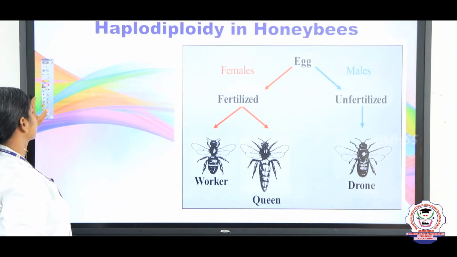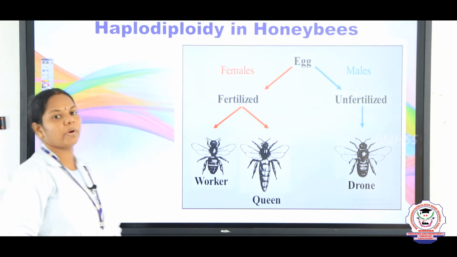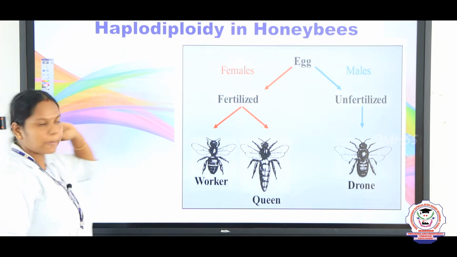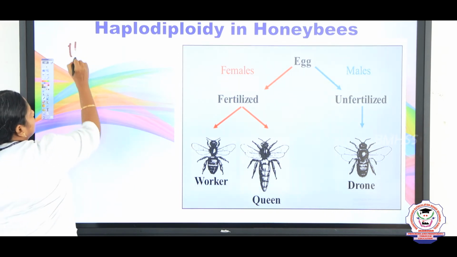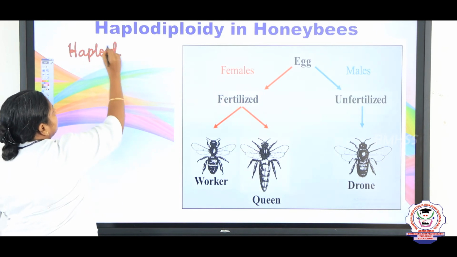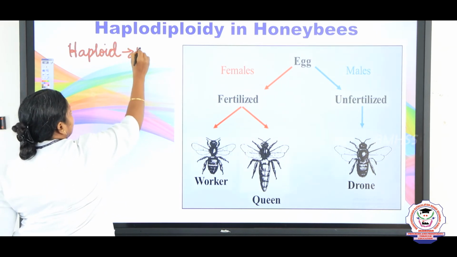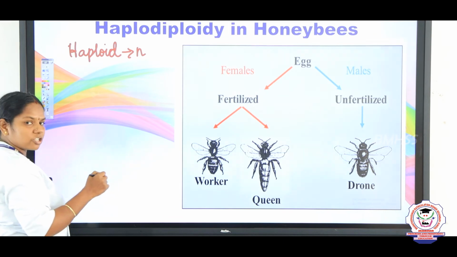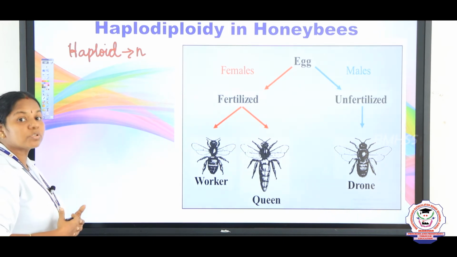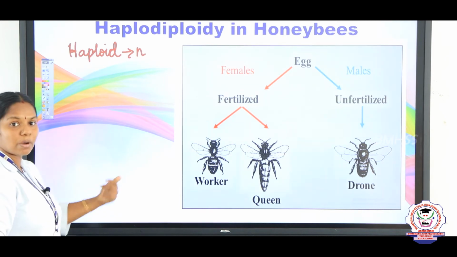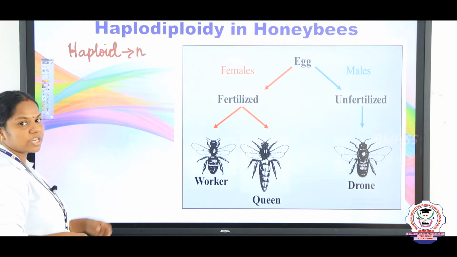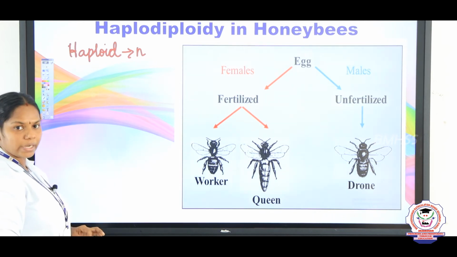And now we are going to see about the haplodiploidy in honeybees, right. What do you mean by haploid? Haploid means when an organism has n number of chromosomes. Actually all our body cells are diploid, and only at the time of meiosis cell division, during gamete formation, haploid gametes are formed.